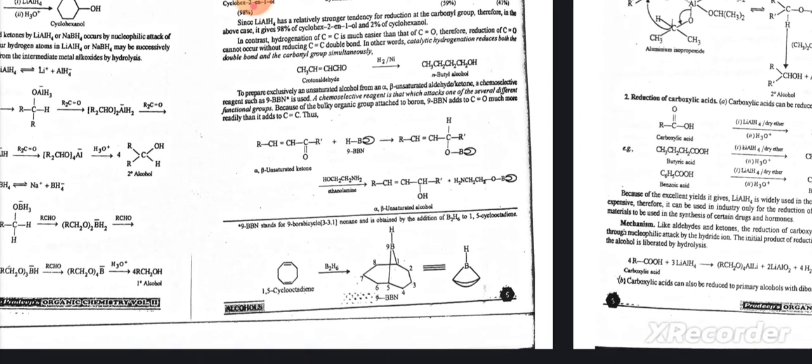Therefore, reduction of C=O cannot occur without reducing C=C. In other words, catalytic hydrogenation reduces both the double bond and the carbonyl group simultaneously. To prepare exclusively an unsaturated alcohol from an alpha-beta unsaturated aldehyde or ketone, a chemoselective reagent such as 9-BBN is used. A selective reagent is one that attacks only one of several different functional groups. Because of the bulky organic group attached to boron, it adds to C=O much more readily than it adds to C=C.